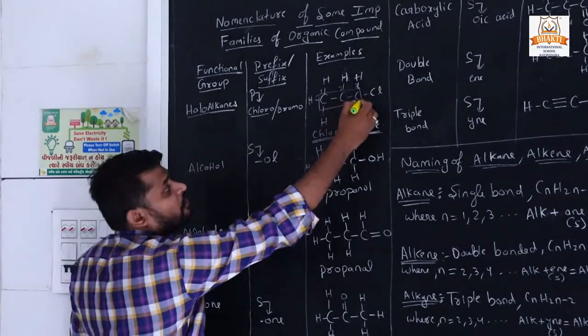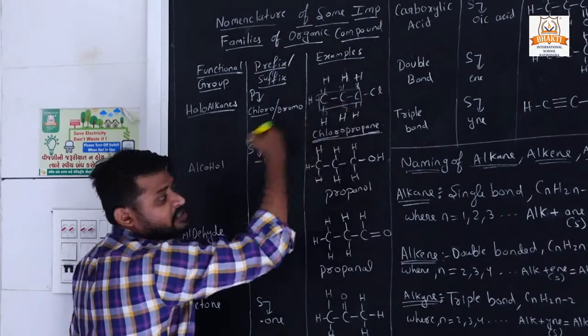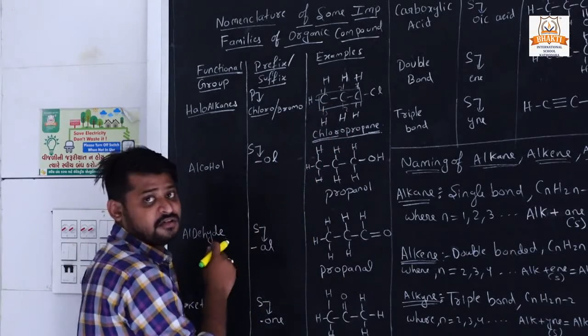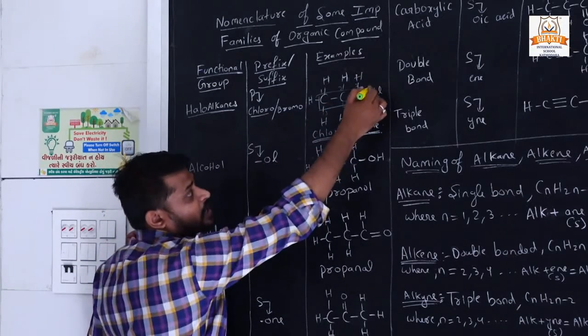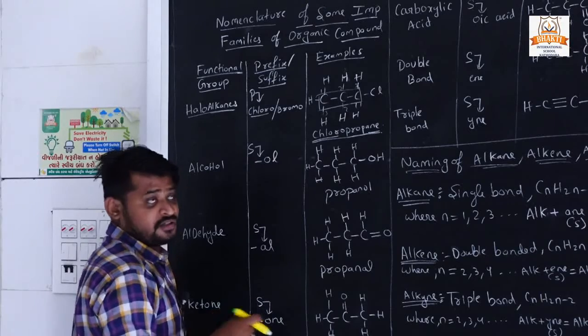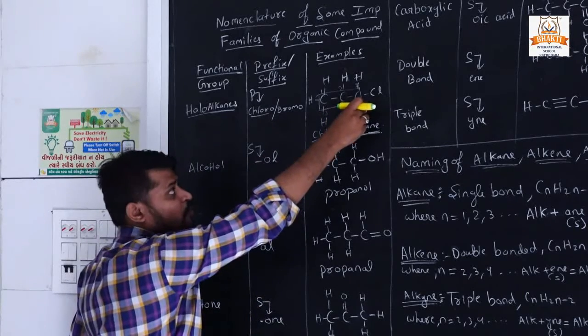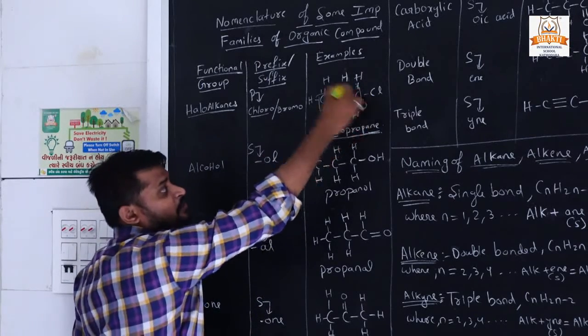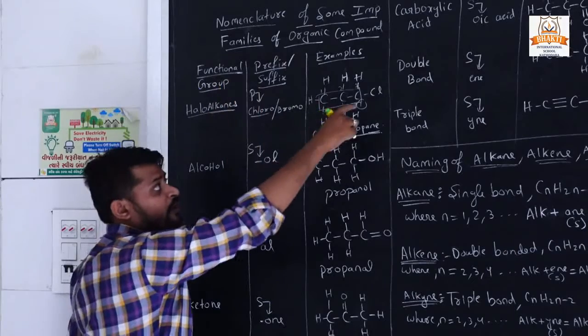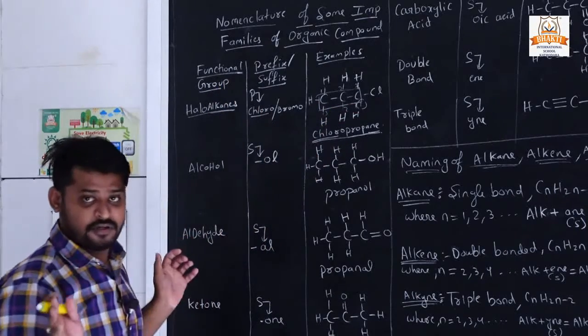When we number from right to left, the substituent group is at the first position, so that is the lowest position for the substituent group. That's why the position is 1, and so we didn't write 1 here.